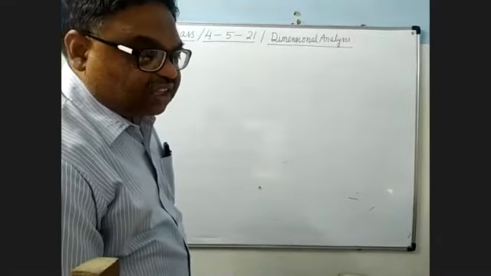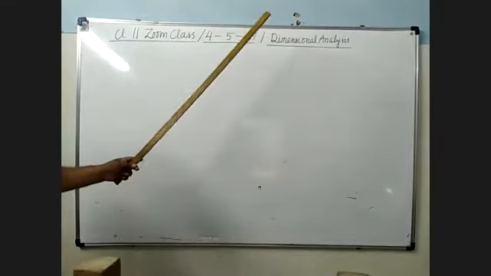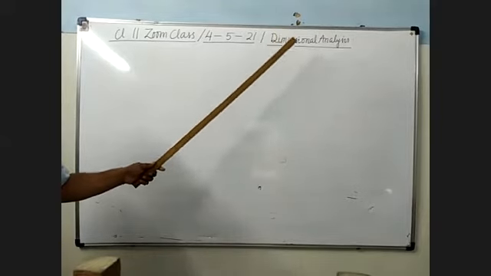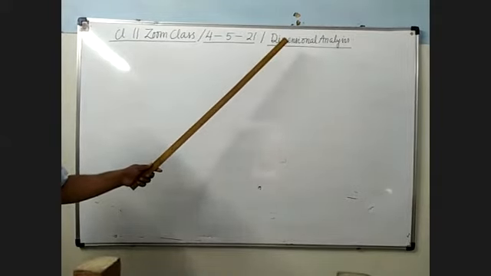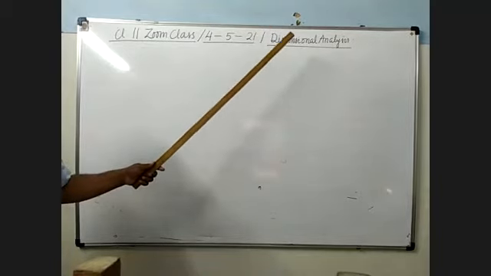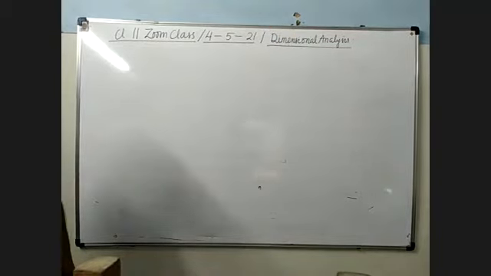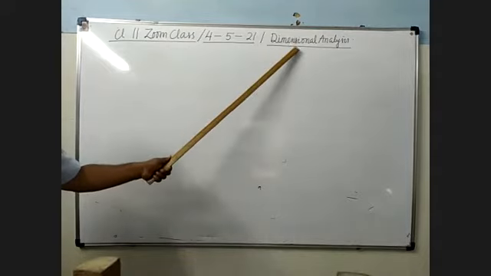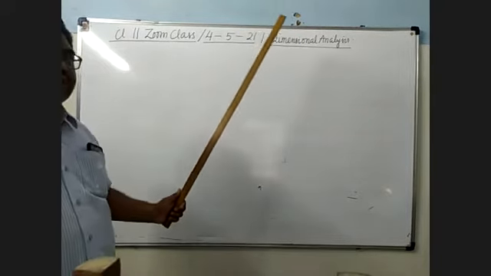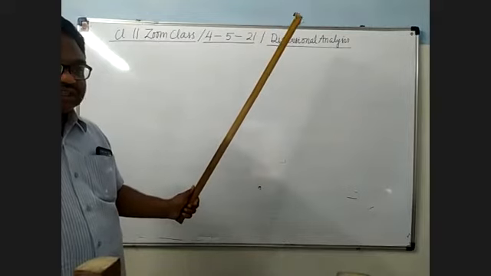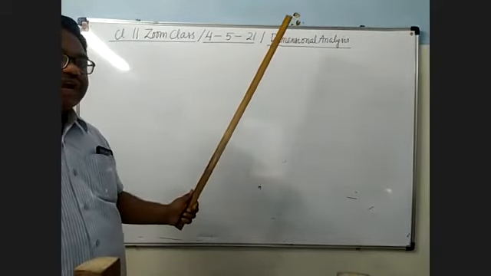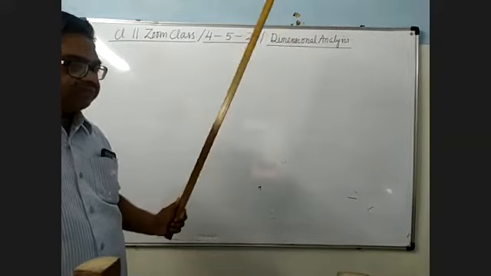First limitation is it is applicable only in those cases where a given physical quantity depends on one, two or three other physical quantities. Suppose it depends on four other quantities, you will not be able to derive the formula.